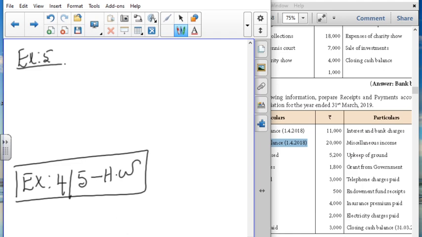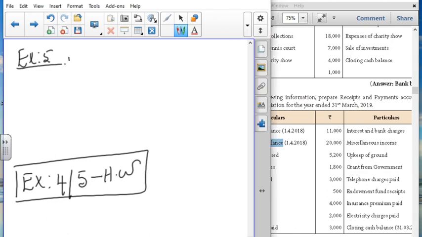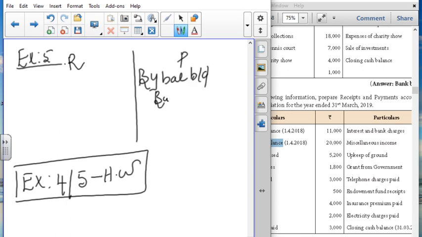Since they have given the bank balance as a bank overdraft, if it is an opening balance, cash is under the receipt side, and the overdraft is under the payment side. They have given the opening balance as a bank overdraft, so we are going to write it here. By balance brought down, in brackets bank overdraft, this amount, 20,000, comes here. Here, to balance brought down, only cash comes, that is 11,000.